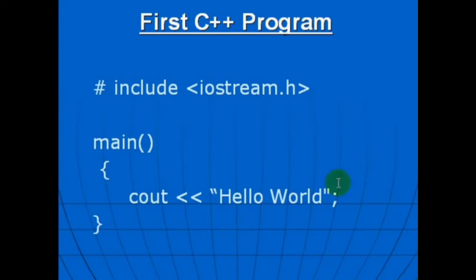This is our first program. #include <iostream.h>, main(), open curly brace, cout << "hello world"; close curly brace. We will look at this code line by line and try to understand it.